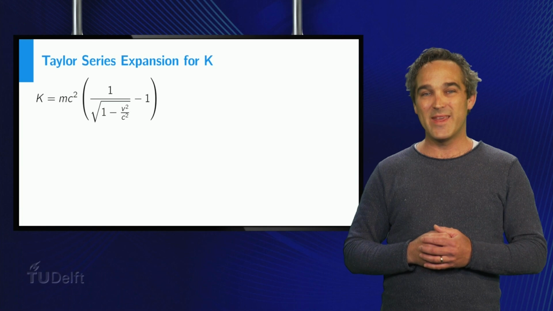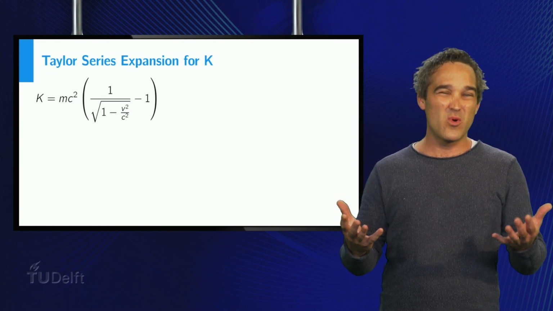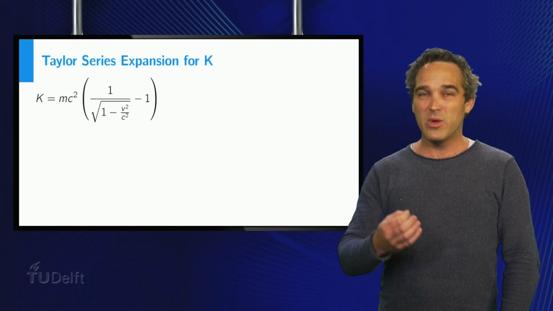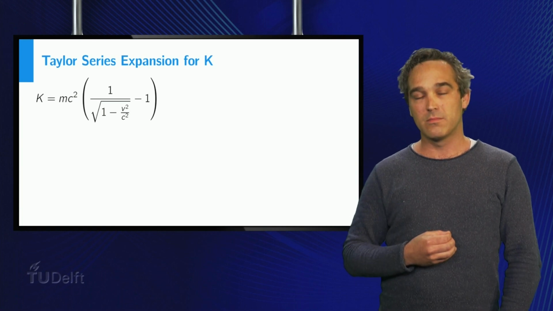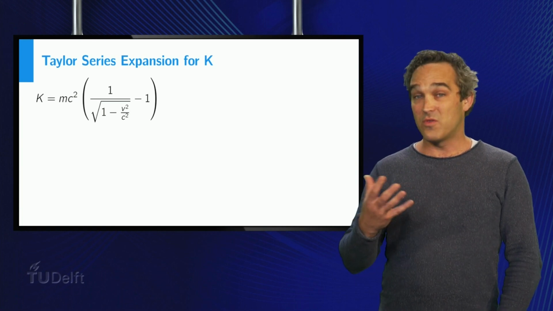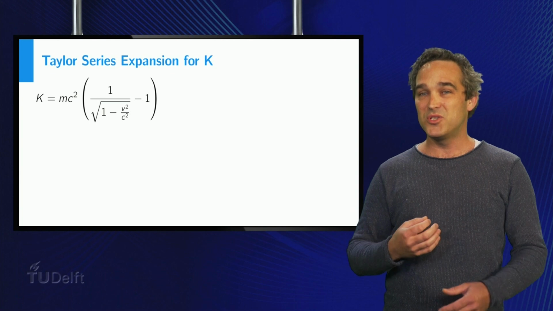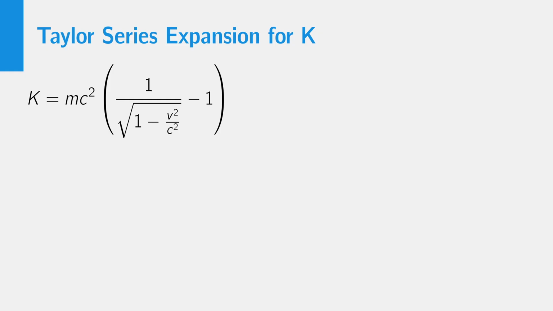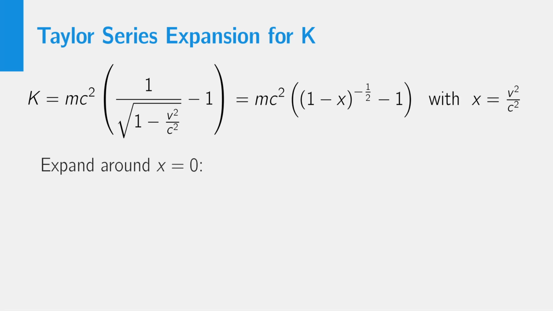Great, we did it. But unfortunately, this is not a very simple formula. How can we get a better understanding of it? Of course, let's do a Taylor expansion and see what we get. First, let's get rid of the v squared over c squared and call that x. Now, we can expand this around x equals 0.